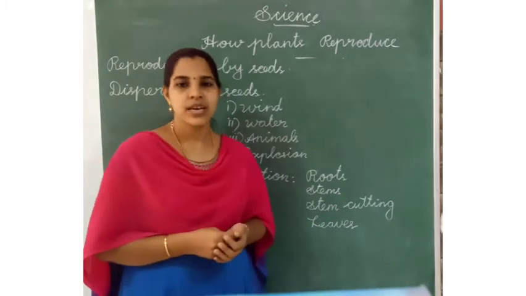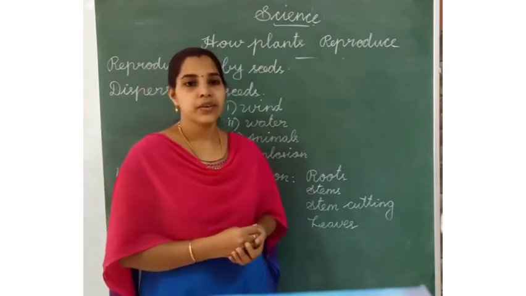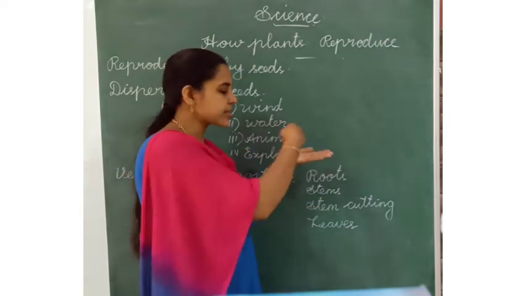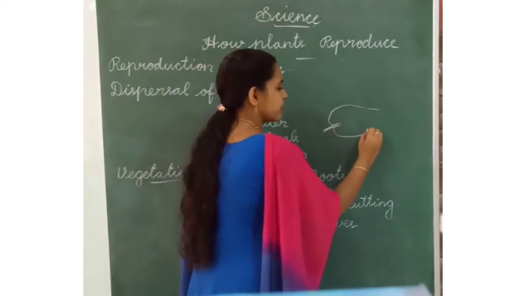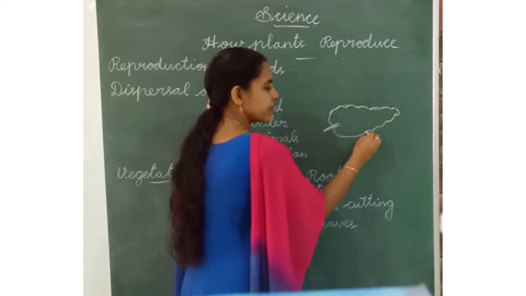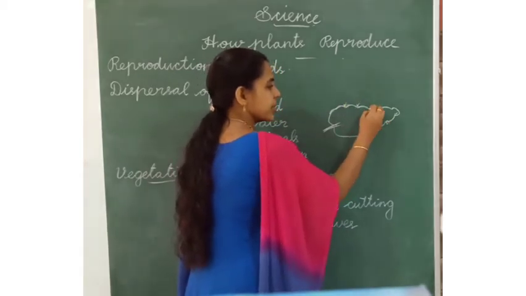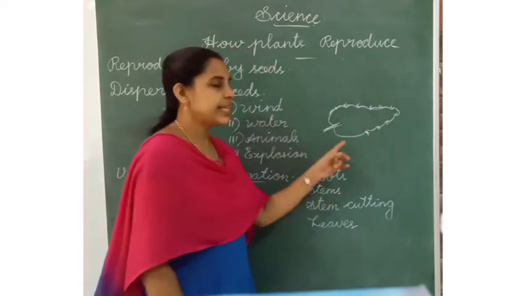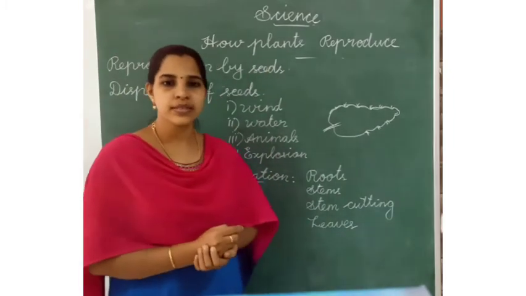Next one is leaves. For example, bryophyllum. When we keep the leaf in the soil, plants will grow from the margins of the leaf, that means the outside edge of the leaf. This is the method of vegetative propagation, growing by leaves. Have you understood how plants reproduce?